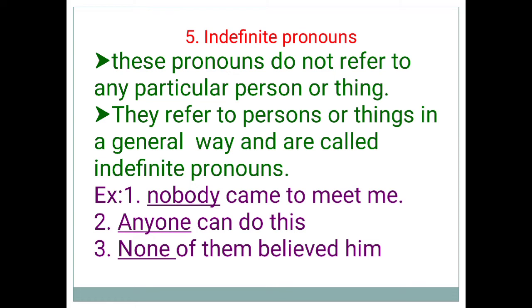Indefinite pronouns. These pronouns do not refer to any particular person or thing. They refer to persons or things in a general way and are called indefinite pronouns. Example: Nobody came to meet me. In this sentence, nobody is an indefinite pronoun. Anyone can do this. Anyone is an indefinite pronoun. None of them believed him. In this sentence, none is an indefinite pronoun.